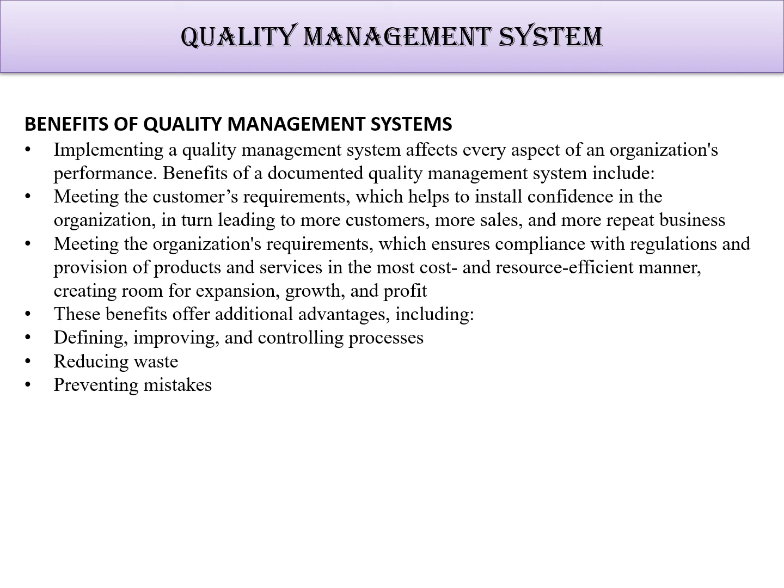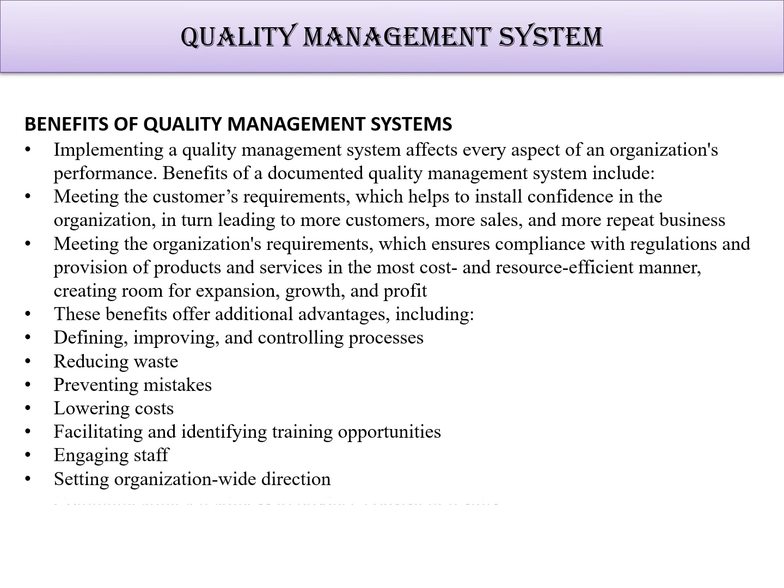So this ISO or the quality management system helps us in this, preventing mistakes, lowering the cost, facilitating and identifying training opportunities and all these things, then engaging staff, many more things are there. So this is how the quality management system helps us. This is a simple introduction of ISO 9000, how it is based. So ISO 9000 is perfectly based on documentation and on a quality management system. I think you have understood this part. Okay.